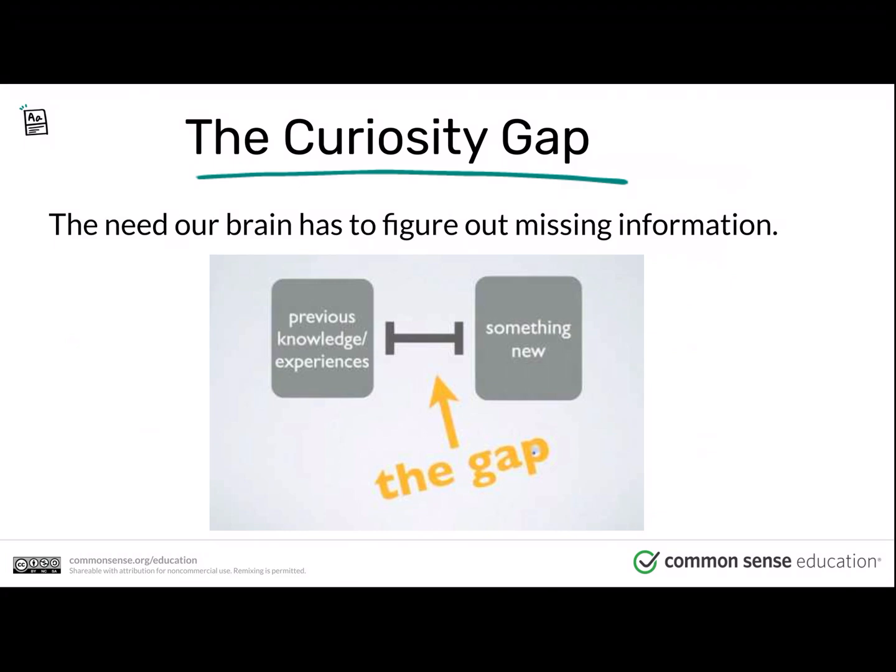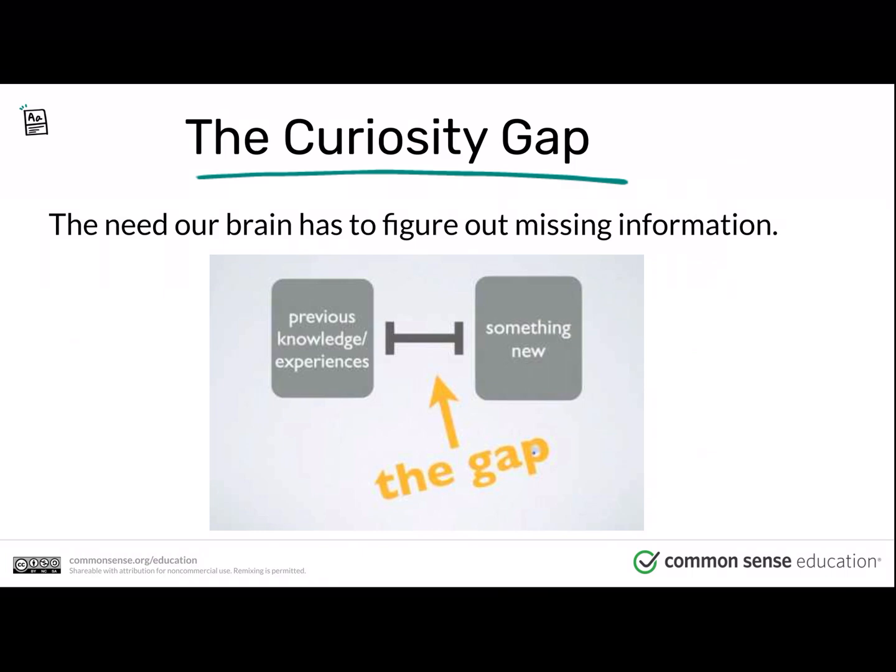That's what makes us be able to solve a problem like 1 + 1 = 2. Your brain knows right away it equals 2 because your brain's designed to fill in missing information. It's one of the things that makes humans so smart. It also makes us easy to trick with advertising. We call that need in our brain to figure out missing information the curiosity gap.